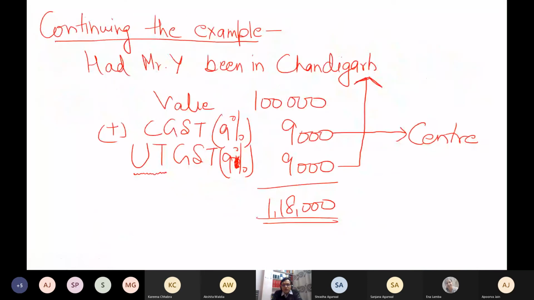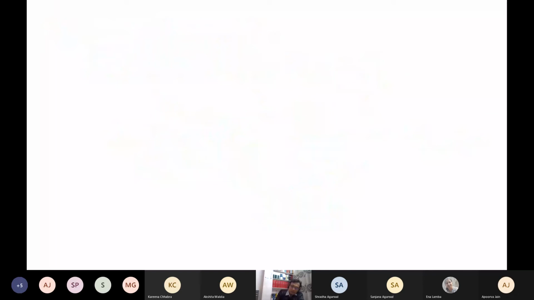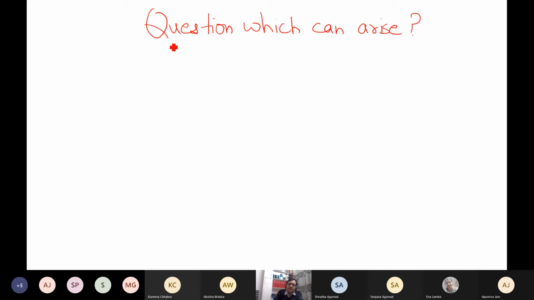One another question which can arise. I hope this screen is again visible. Now, one question which may arise or which can arise is what? Why is the center getting the revenue? If the goods are consumed in Delhi or Chandigarh, why will the center get the revenue?